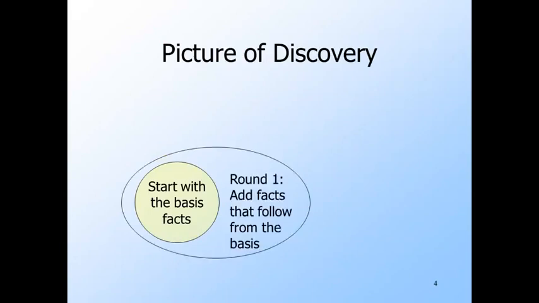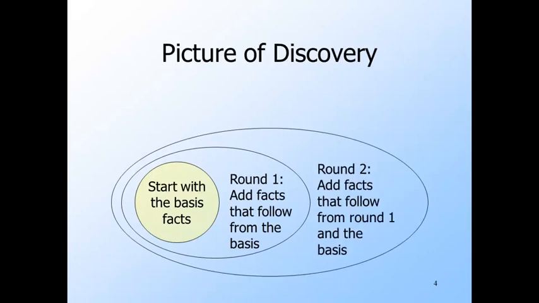Here's the image of discovery algorithms we should keep in mind. We start with some facts that we get from the basis. We expand the set of facts we know by using the basis facts. This is the first round. For the second round, we expand the set of known facts further by using both the basis facts and the facts discovered at round 1. We keep going until at some round there are no more facts that can be discovered.